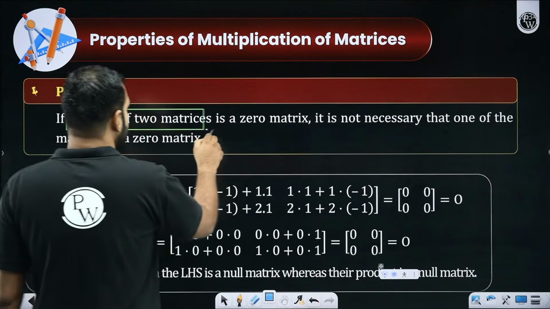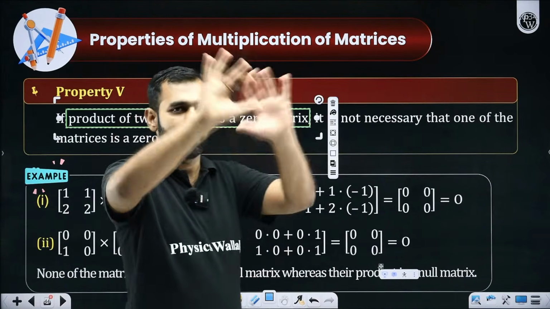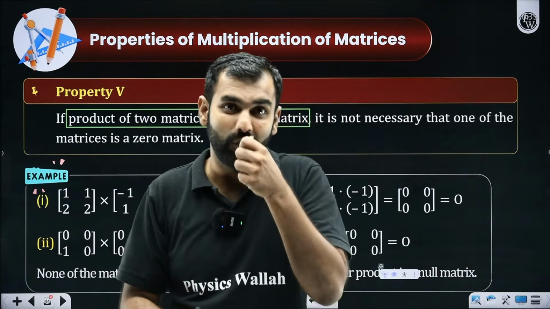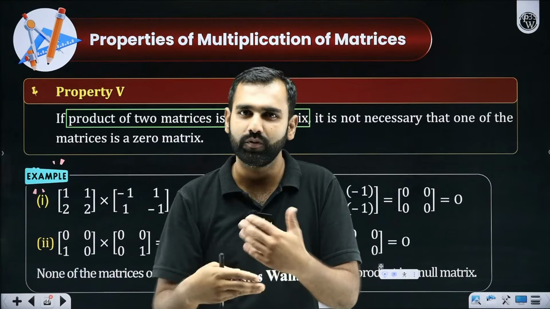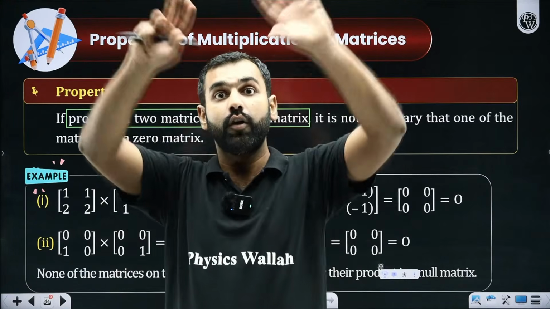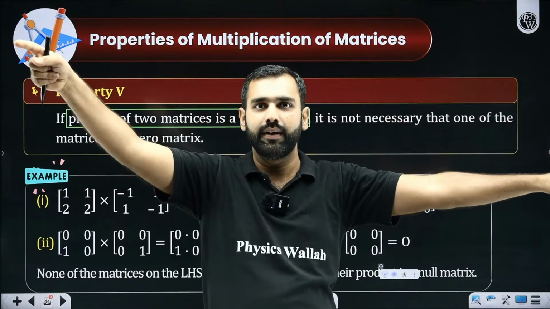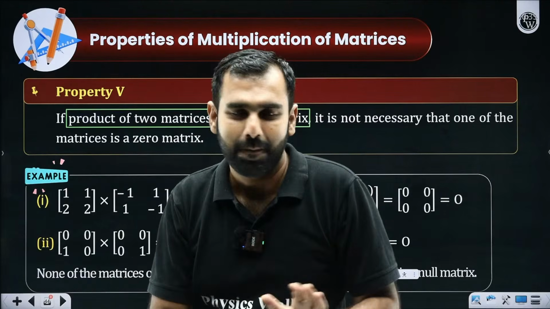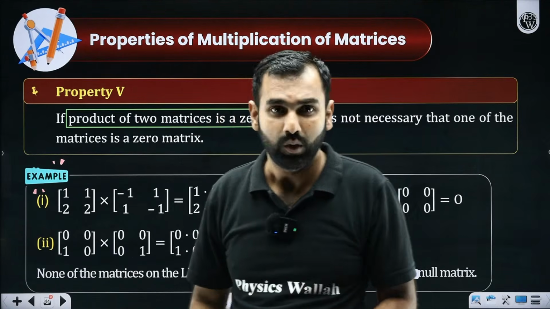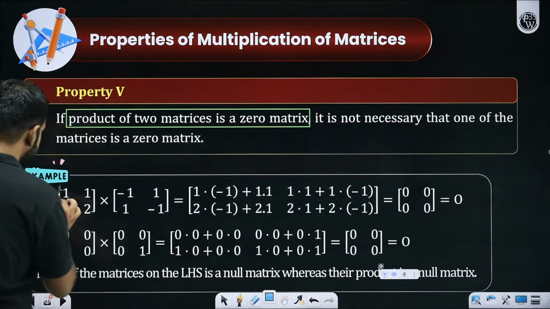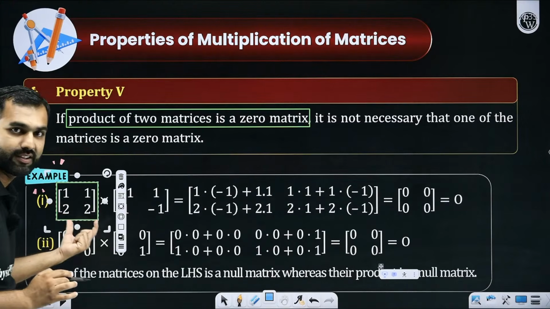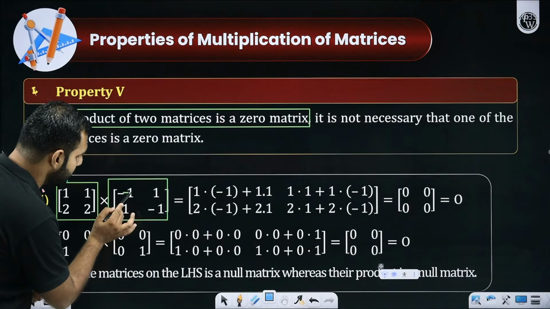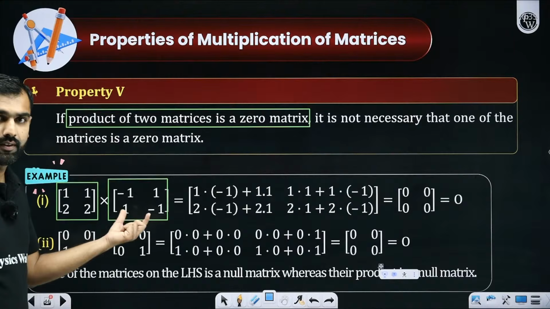In the world of numbers, what do we know? If you are multiplying two numbers and the product is found to be 0, what do we conclude? Either of them or both of them are 0. I hope you remember, in the world of numbers, if x into y is 0, then either x or y or both are 0. But it does not happen in the world of matrices. What I'm trying to say is, see, this is a matrix which is a non-zero matrix, non-null matrix. This is also a non-zero matrix, non-null matrix.